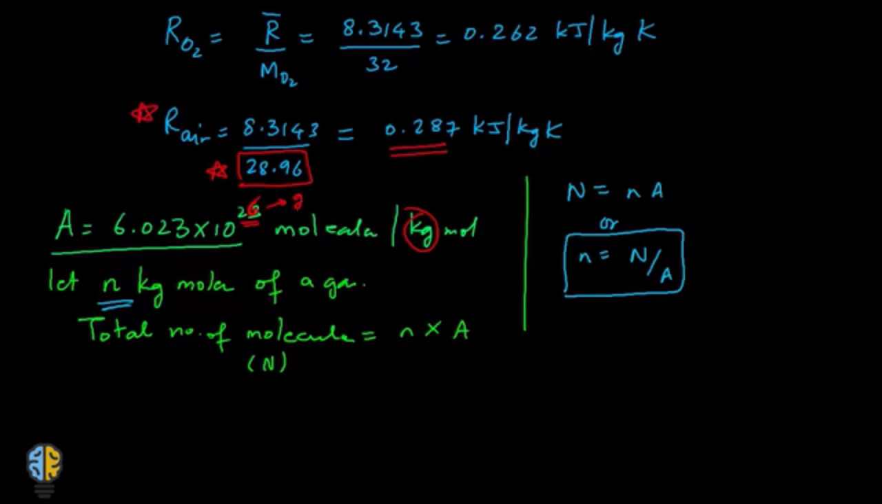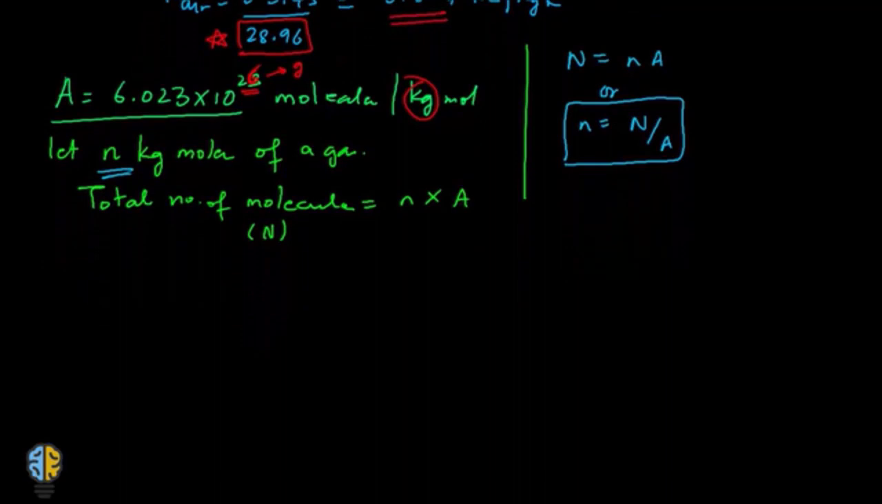Now let's apply this value onto the ideal gas equation. Because we are dealing with the number of moles, I will have to use the universal gas constant. So that would become P into V is equal to n into R bar into T. Let's put the value of n. The value of n is equal to capital N upon A, into R bar into T.